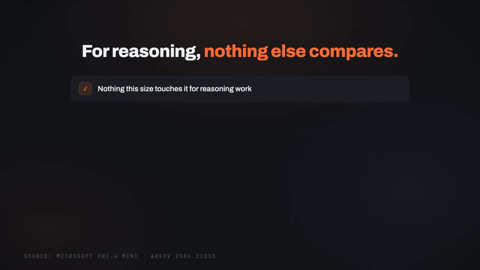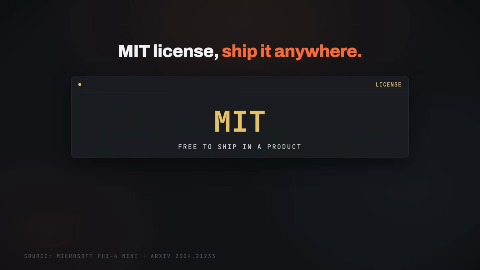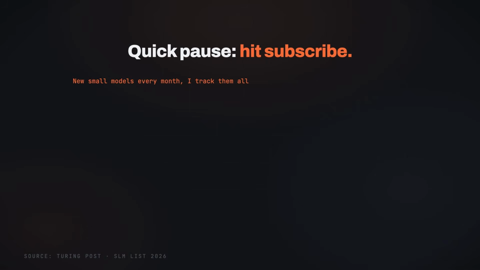The catch is focus. This is a math and logic specialist, not a general chat model. But if your workload is reasoning heavy, nothing this size touches it. And the MIT license means you can ship it in a product.